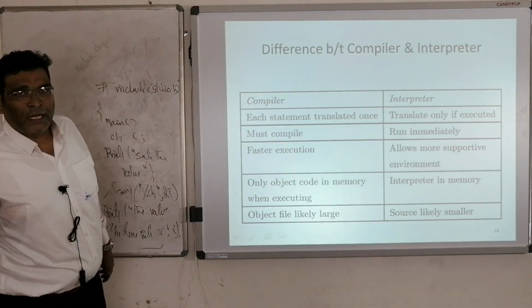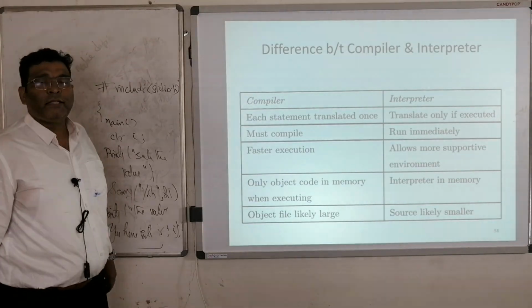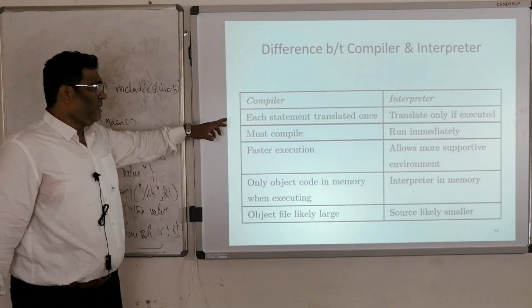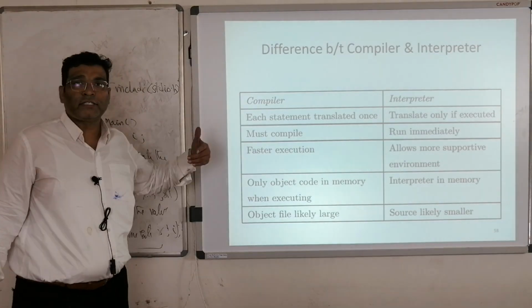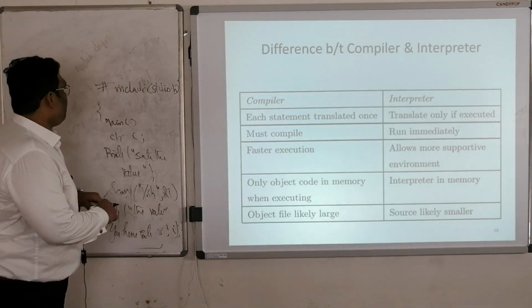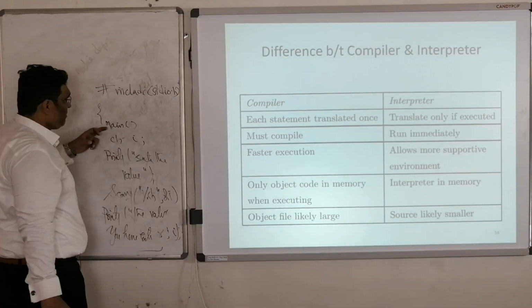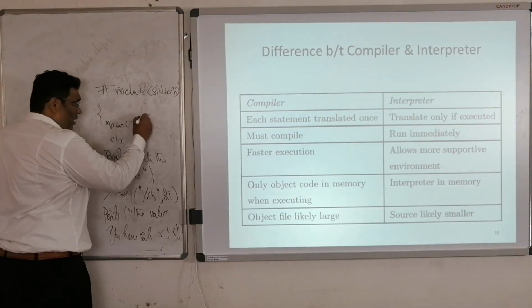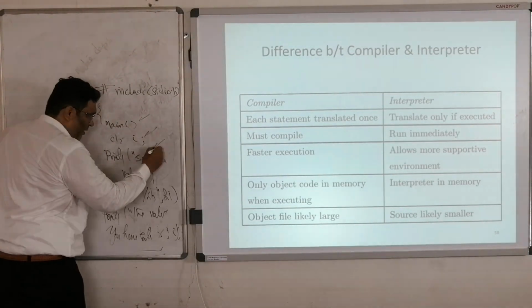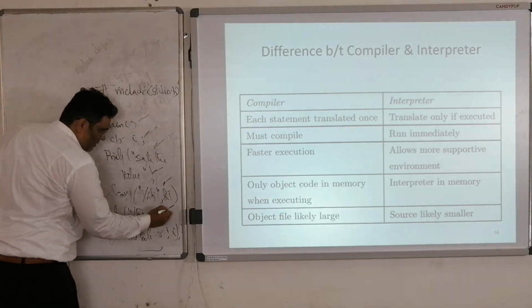Then the difference between compiler and interpreter. The compiler will compile the whole program, whatever is there. The interpreter will translate the program step by step, one by one, line 2, 3, 4, 5, 6.